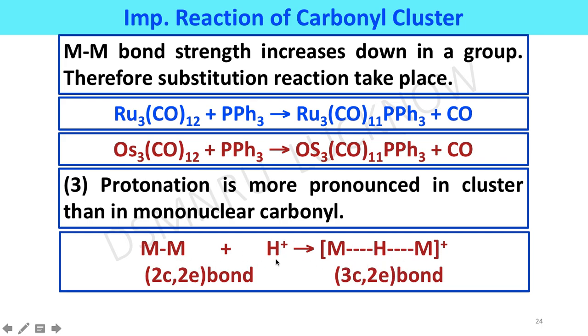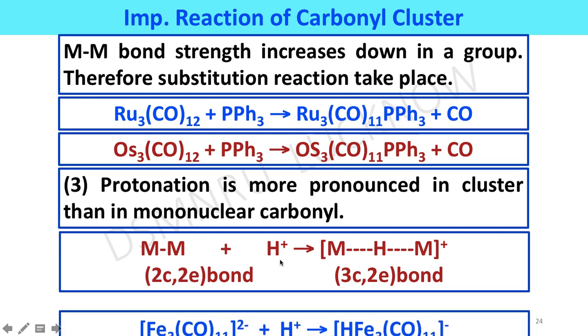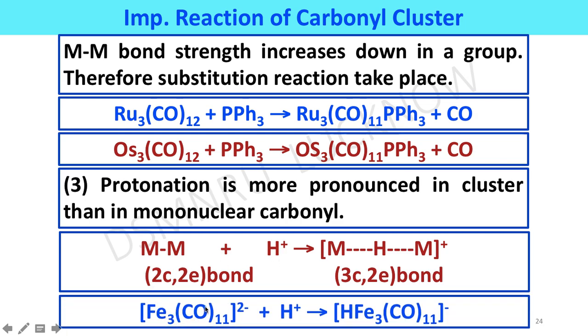A representative example is given here. Here the metal-metal bond is protonated with acid. Similarly, trinuclear iron carbonylate ion is protonated with acid to afford HFe3(CO)11 minus.